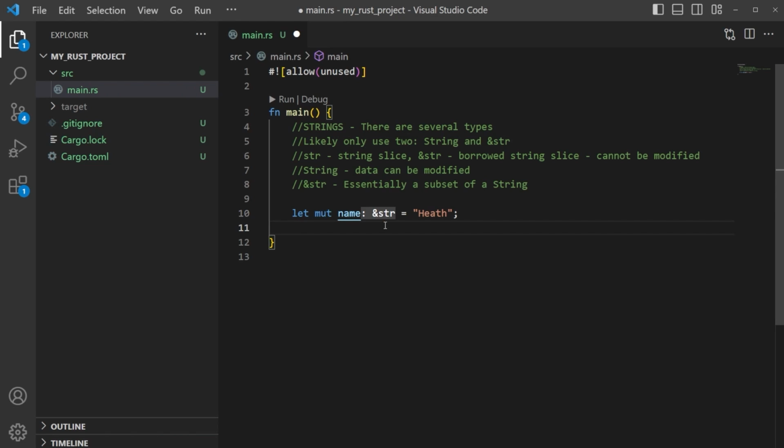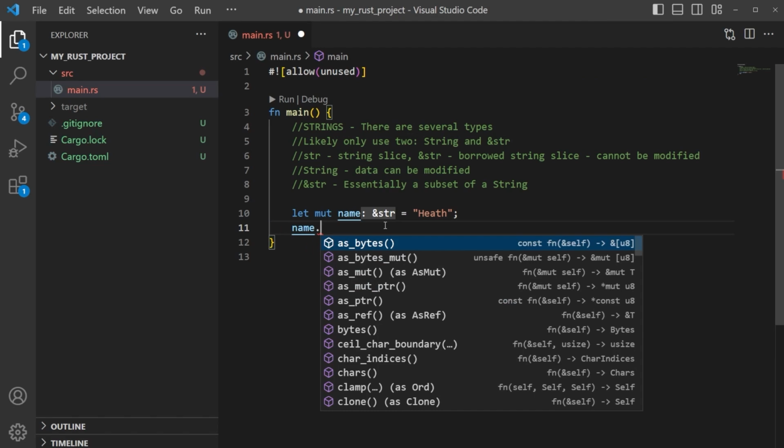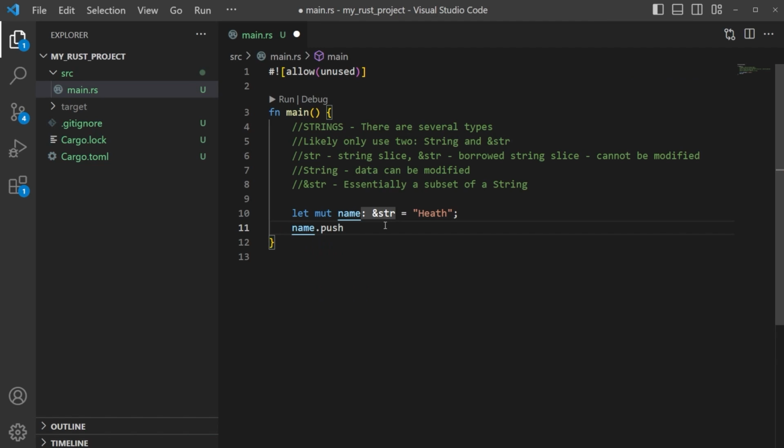We come in here, we can attempt to do a push of a string. We haven't gotten into methods really, but we'll talk about methods here really quick. So we could run a method of push string and we could try to push this, and we can just say space test. What I'm trying to do here is add to the end of this string a space and test, so that when I print this out, I get Heath space test. Pretty straightforward. We'll put in our brackets and we'll call name.